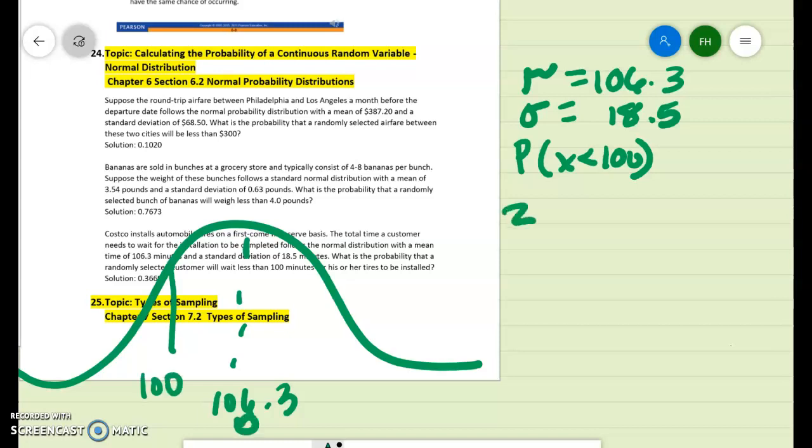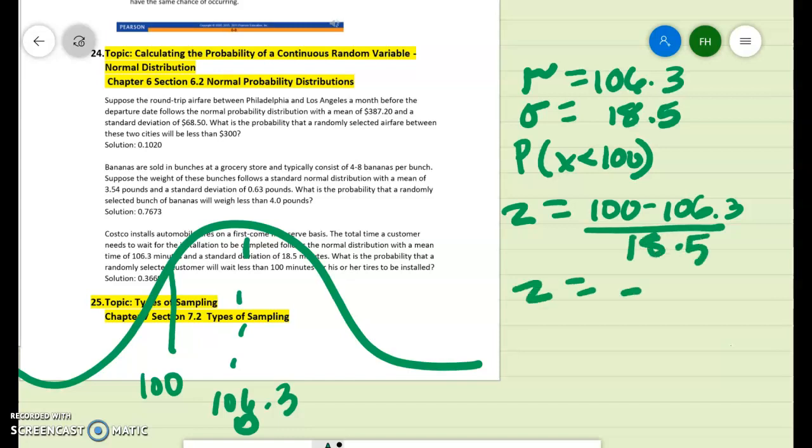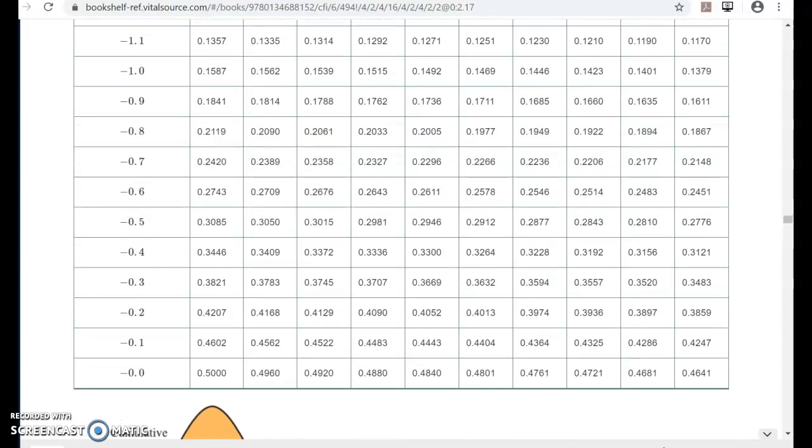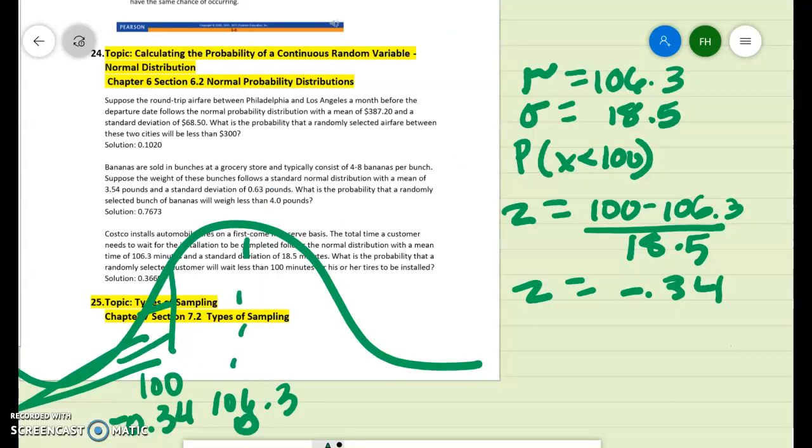Now let's get our z-score. So we're going to do 100. It should be negative because it's to the left of the mean. And so our z-score is negative 0.34. So our probability, we're wanting the less than. So all we have to do is go to our table, go to the negative, 0.30, 31, 32, 33, 34, 0.3669 is our answer for that one.